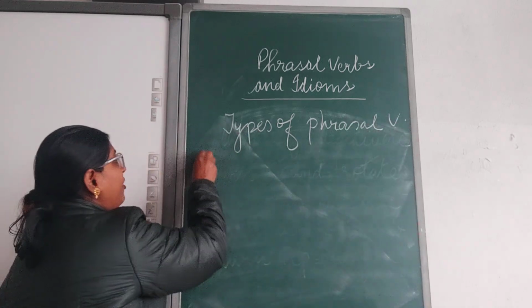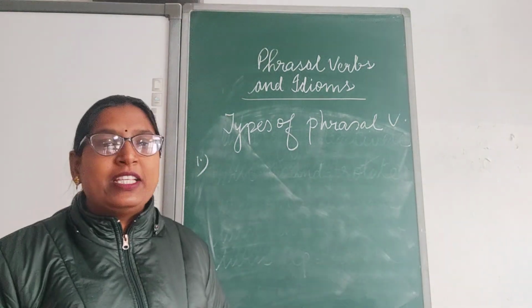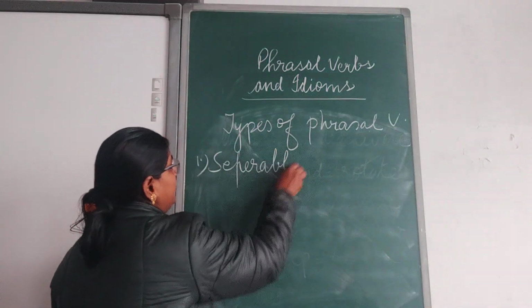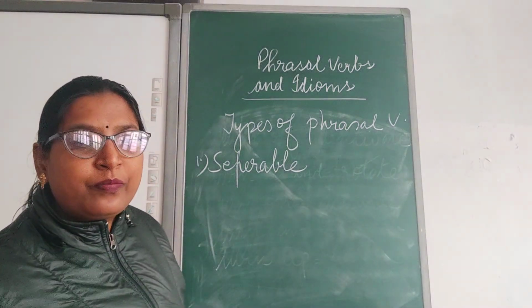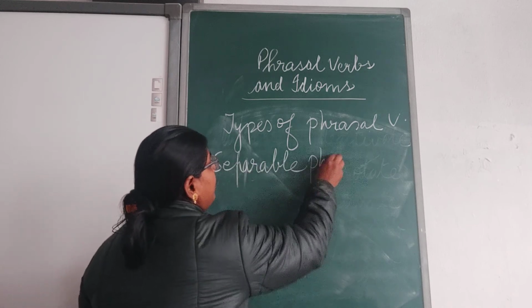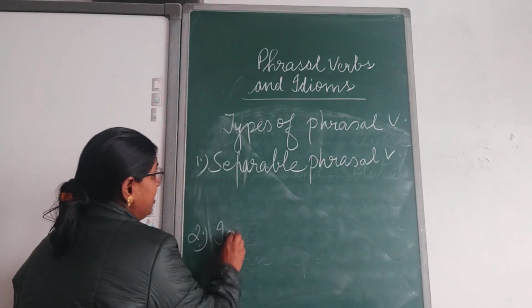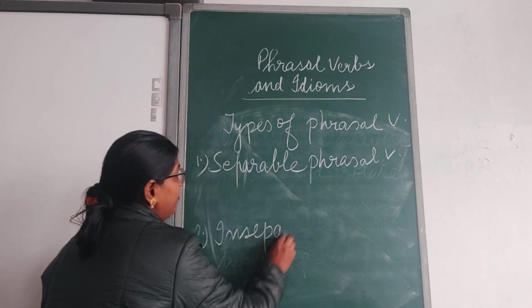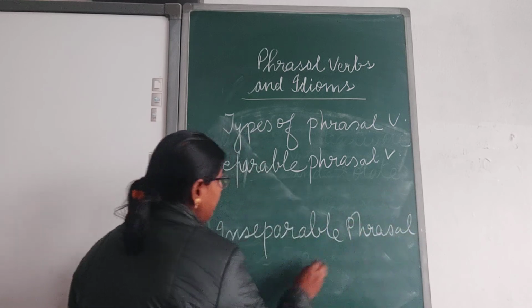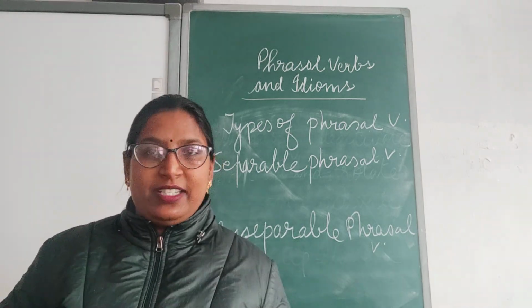One is the separable phrasal verbs and another one is inseparable phrasal verbs. Clear? Separable means the phrasal verbs which can be separated.